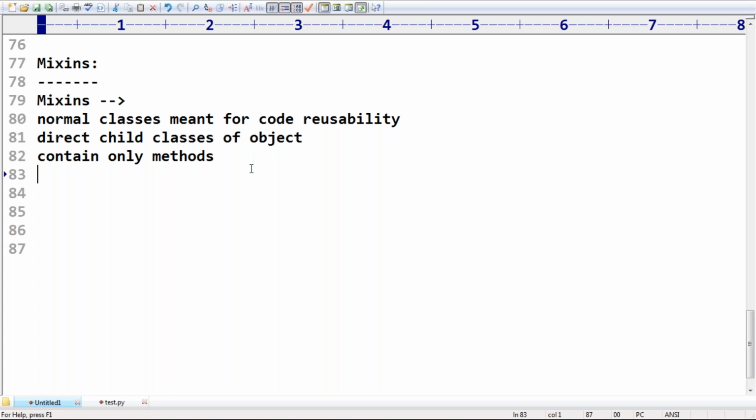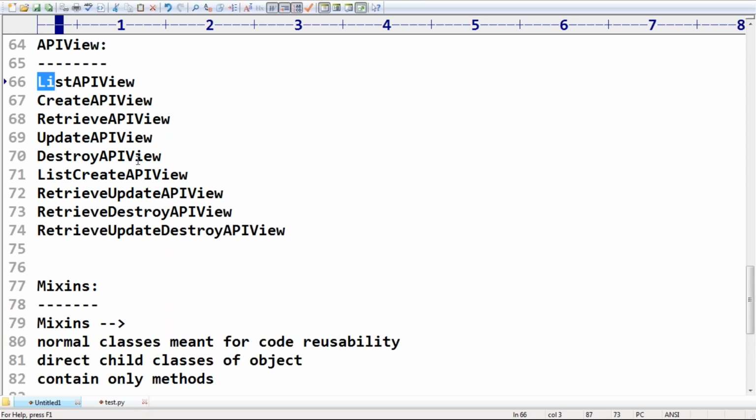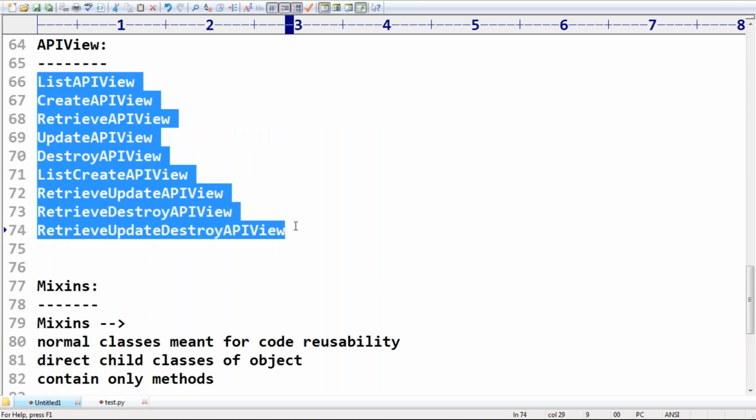Now, DRF, Django REST framework, contains some mixins internally to develop API views. There are some mixins which are provided by DRF. If you want, instead of using concrete view classes, you can even develop your API views by using these mixin classes also.